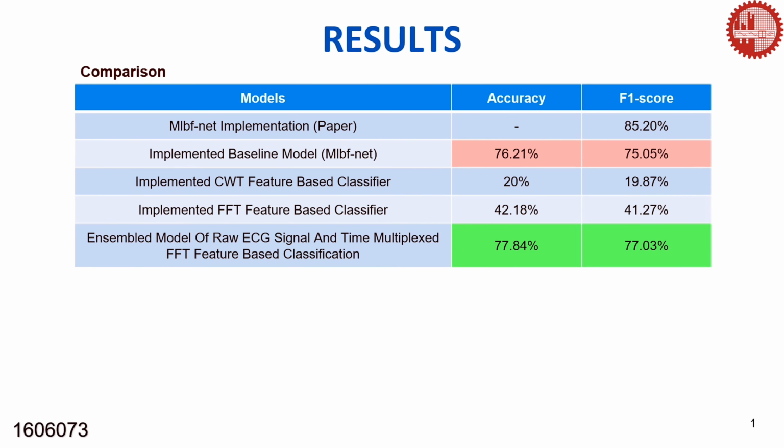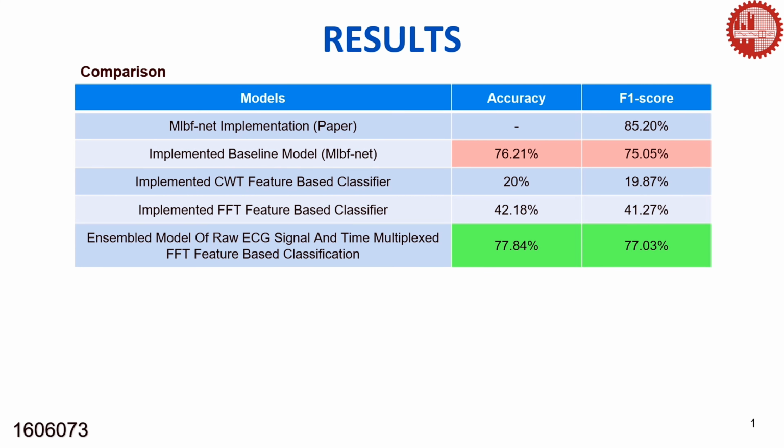In this table, we have summarized the performance of the MLBF net and the performance of different models that we have implemented. We can see, though in the paper MLBF published an F1 score of 85.2%, the reproduced model of the MLBF net performs about 75%. However, back to the performance of our different approaches. The CWT-based classifier performed poorly, which is about 19.87%. The full FFT-based classifier score is about 41%.